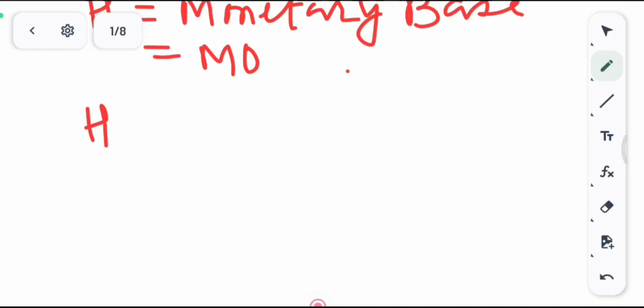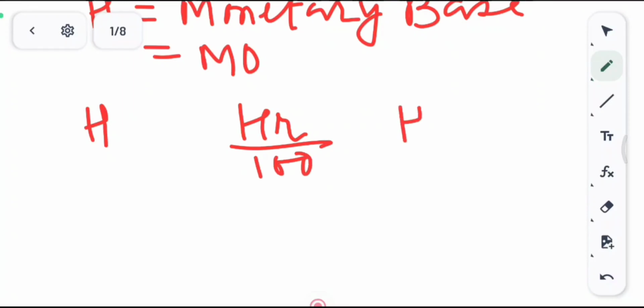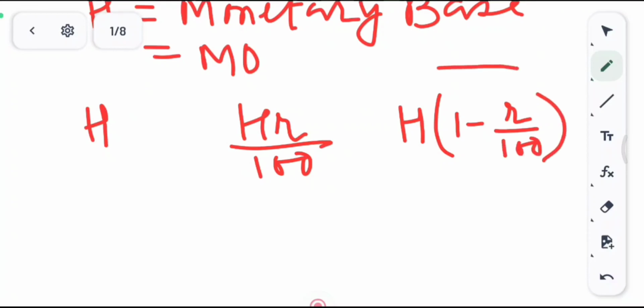So let's say the rate of the net demand and time liabilities that the banks are required to keep as a reserve is R. That means R% of the total money that the bank has, it has to keep as a reserve. So out of the H money that the bank has got, it will keep R%, which is HR/100. This is the reserve that the bank will keep, and the remaining it can lend. So how much can it lend? It can lend H minus HR/100, which works out to be H(1 - R/100), right? This is the amount of money that the bank is allowed to lend.